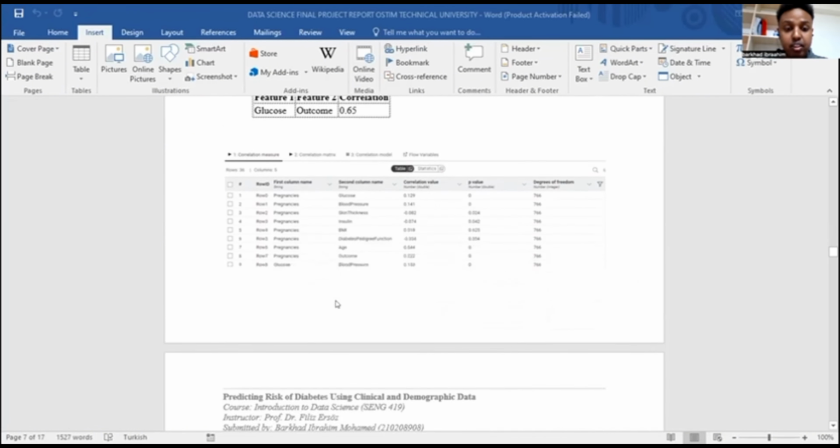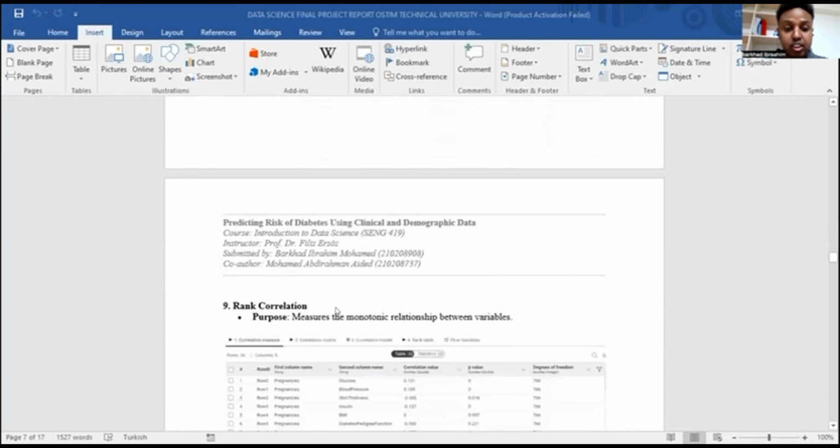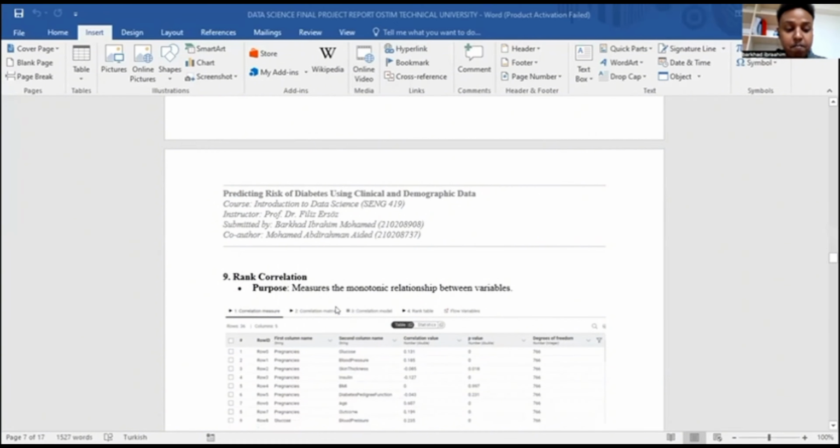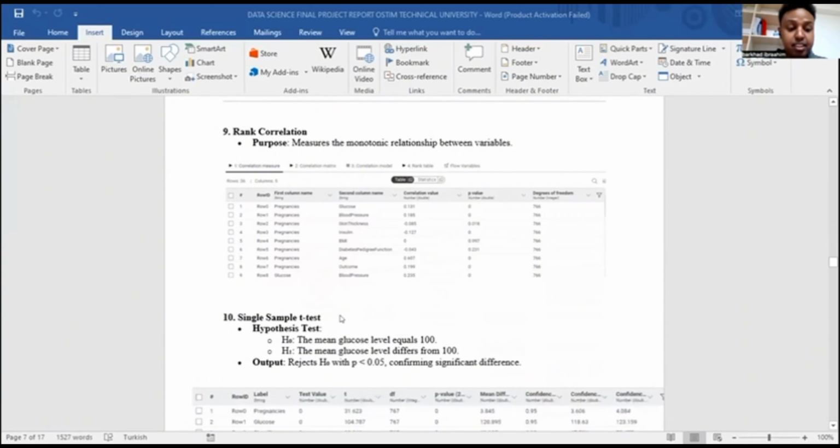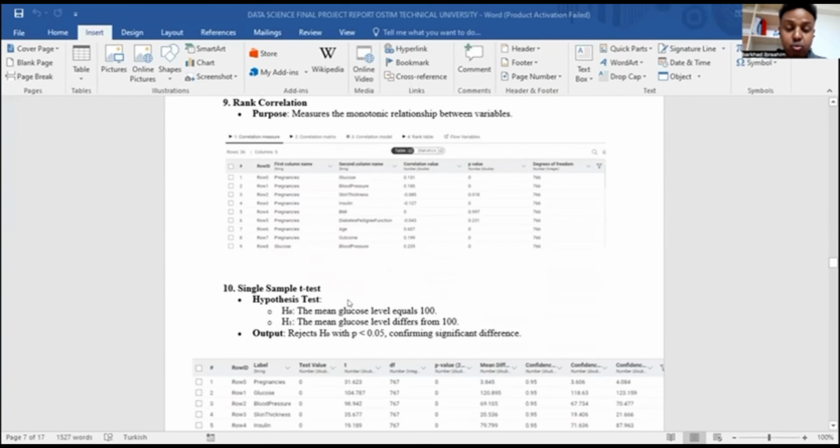Also, we have a rank correlation. This method uses ranked data, so we check if the two factors increase together. For example, if age and glucose levels are ranked together, it means there is a high chance the patient has diabetes. Also, we have a single sample hypothesis test, which is very important.